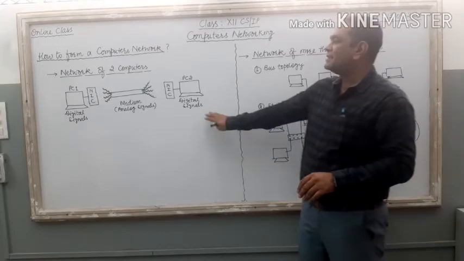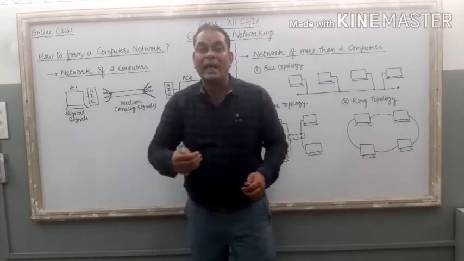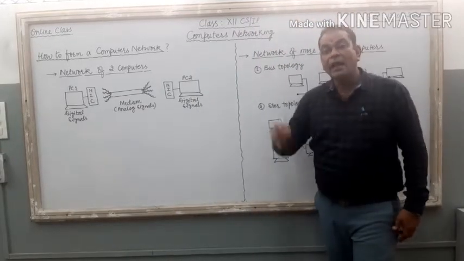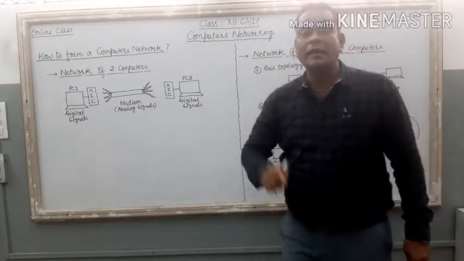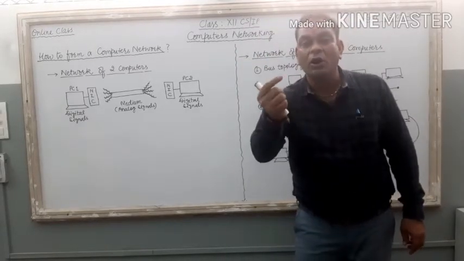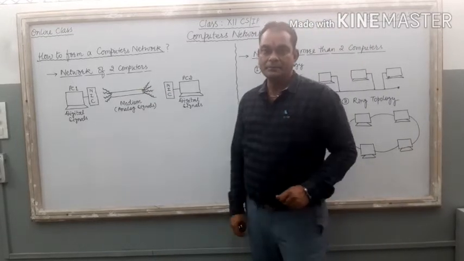So very first, just think about this computer. We know that our computer carries digital signals only. Computer works on digital signals, and these digital signals are known as binary language. Digital signal means what? On or off, 0 and 1. Computer works on binary language only.